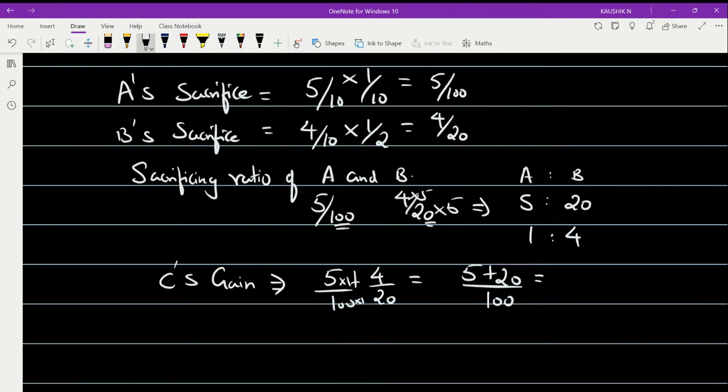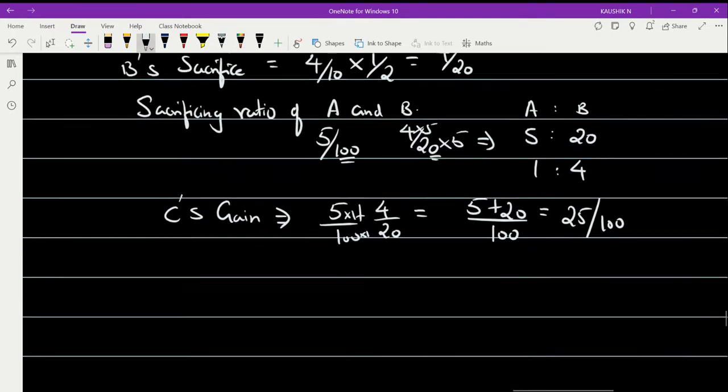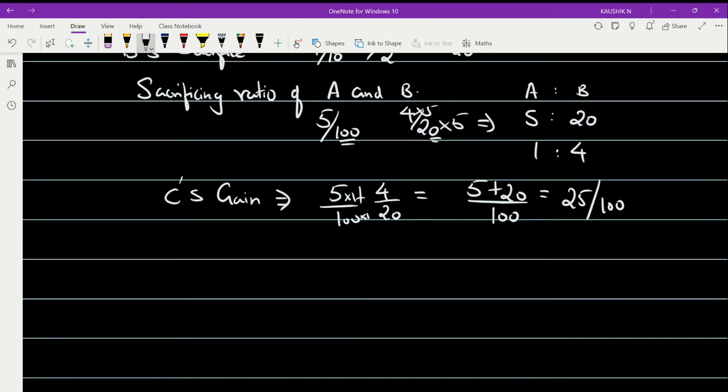So this gives me 25 by 100. So now the gain of C I have derived; it is 25 by 100. Now what I should calculate? The new share of A, B and C.